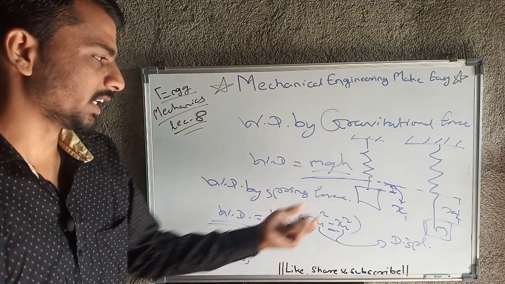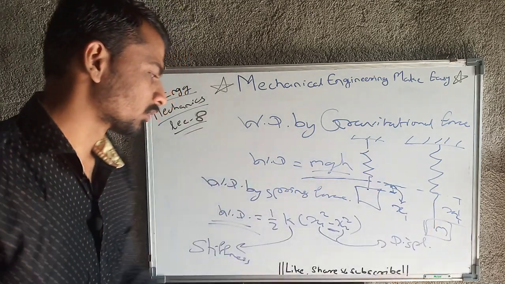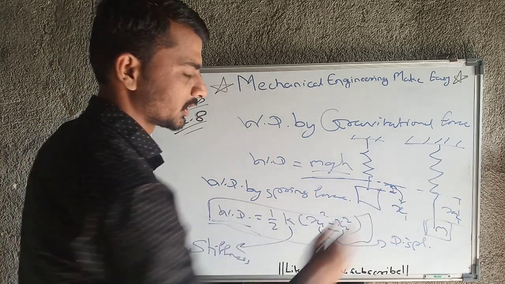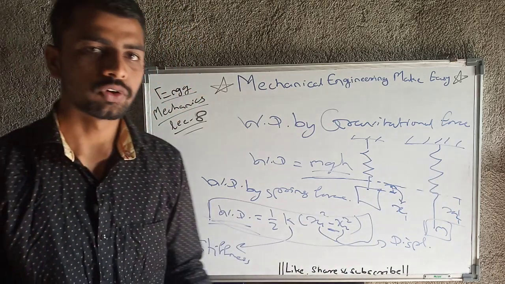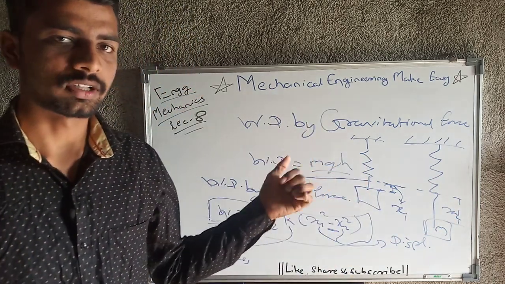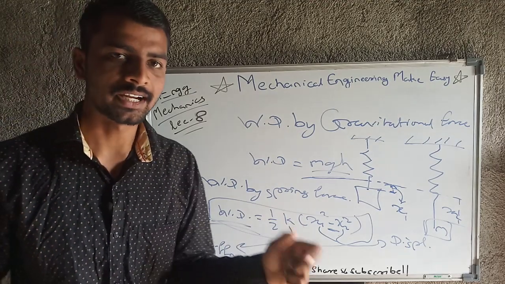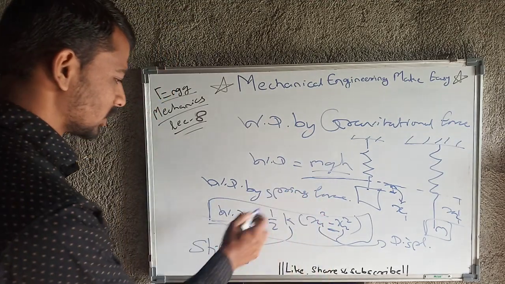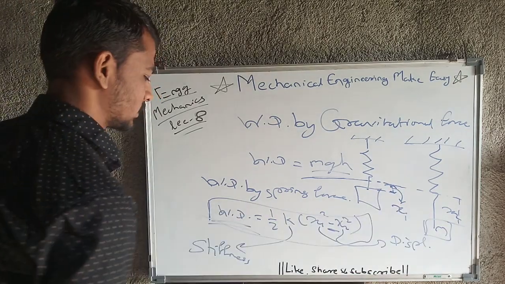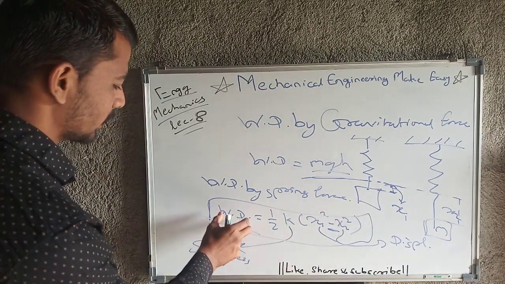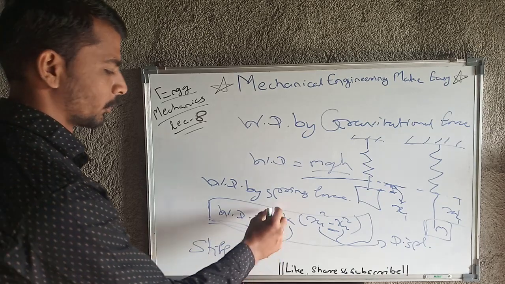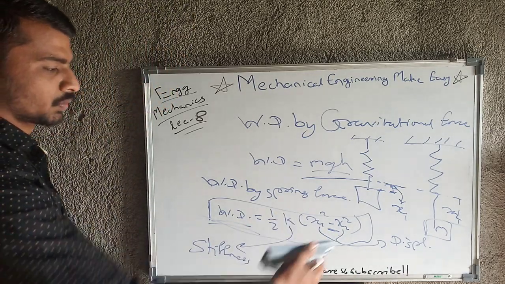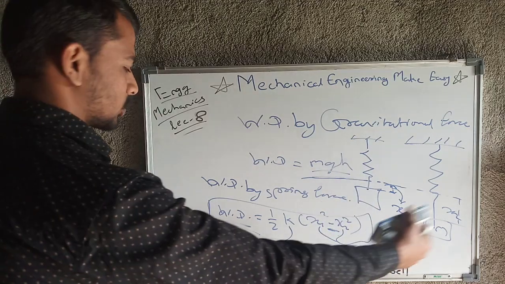But if you are not getting that, then only remember this formula. Other things I will cover in the vibrations lectures. I have designed a separate playlist for all the separate subjects, and in that I am going to come up with vibrations also. In those lectures I will give you an idea about spring force and so on. But before that, only note down that work done by spring force is half k (x1 square minus x2 square). K is stiffness and x1 and x2 are displacements of that spring.